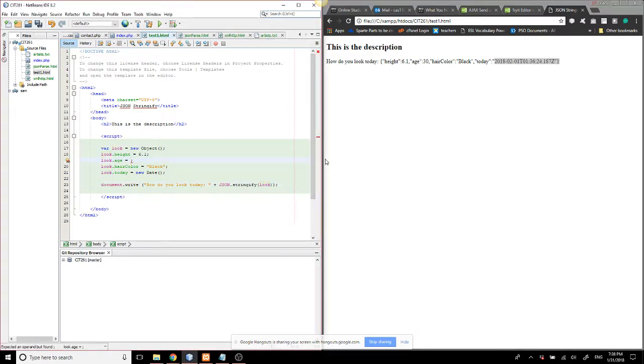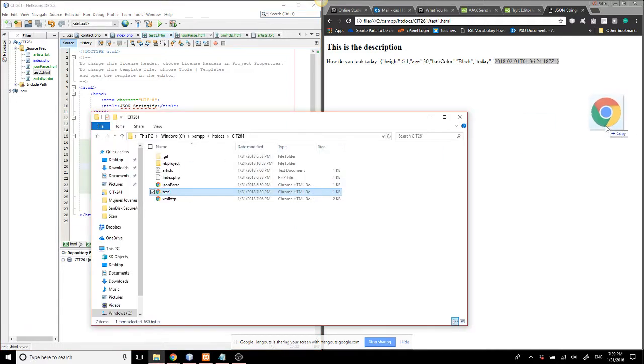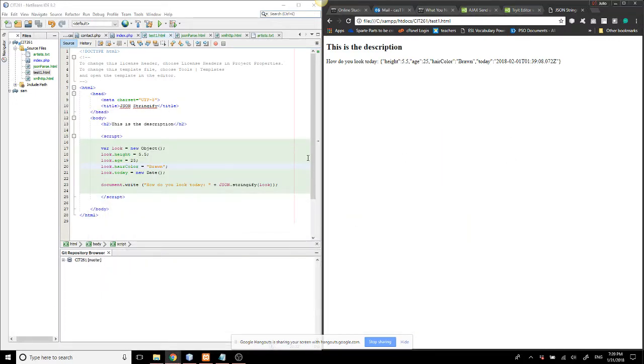What happens if I just put something different? For example, age 25 and put a different height like 5.5, and I don't know, the hair color is gonna be brown. Okay, let's just save it again, and that's what's going on. Now, everything changed, and it's gonna create any single object that I have over here in just text. Simple as it is.